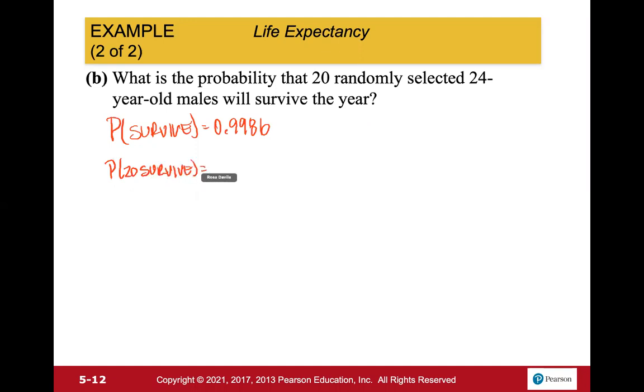So we could automatically jump to that second equation that we wrote. So this would be the probability of surviving 20 times. So raising it to the power of 20, because we should have 20 of those same probabilities. And since we know the probability of survive, we could just say 0.9986 raised to the power of 20. And let's see what that gives us.